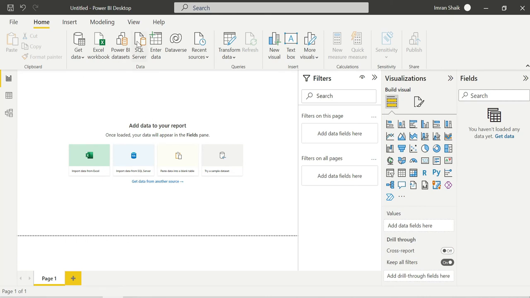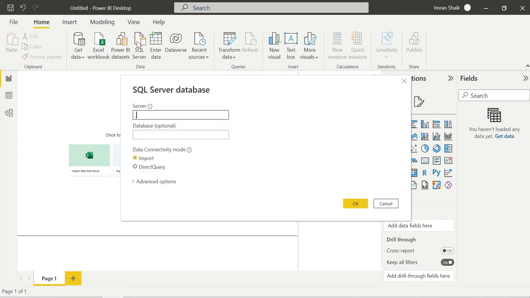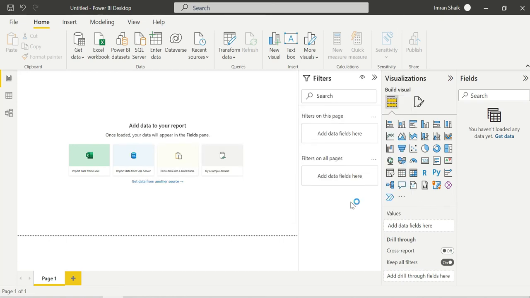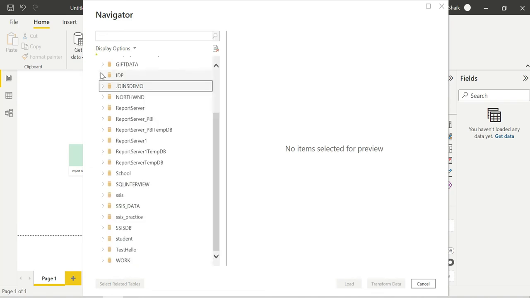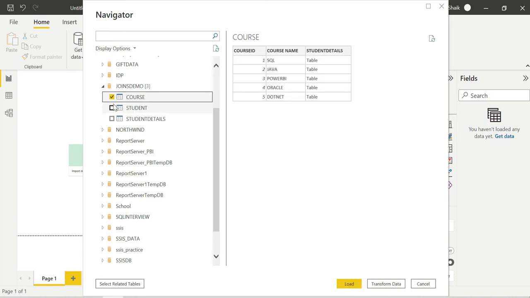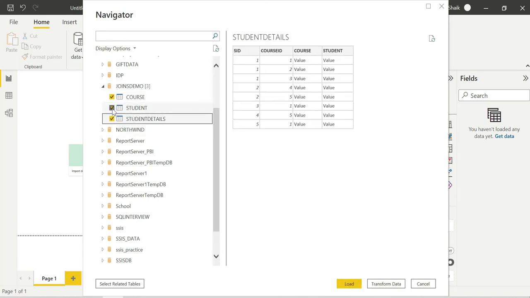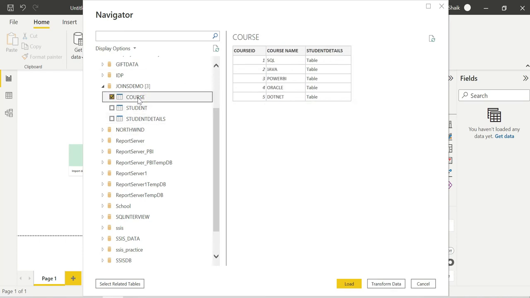Again I will use SQL Server. Guys, use databases as much as possible so that you will get an idea, and don't go for Excel unless there is a requirement. I am using the joins demo database. From this joins demo database, I am importing course and student details. Let me explain about course. This course table consists of course id and course name.